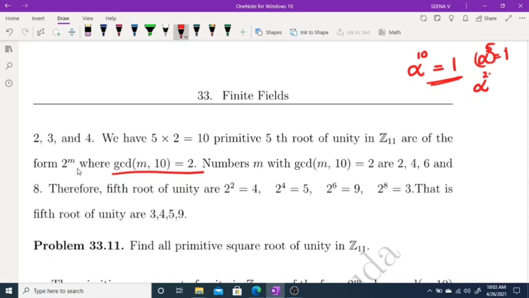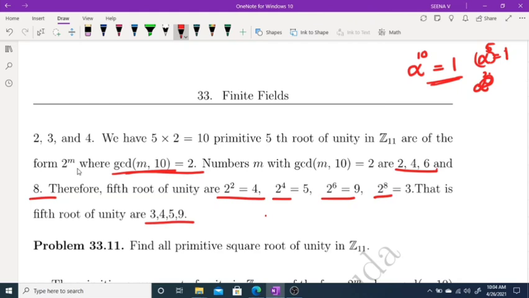So we are considering elements with GCD of m and 10 equal to 2. We are considering those m with GCD of m and 10 equal to 2. Those m are 2, 4, 6 and 8. So therefore the fifth roots of unity are 2 raised to 2, 2 raised to 4, 2 raised to 6 and 2 raised to 8. That is, the fifth roots of unity are 3, 4, 5, 9.